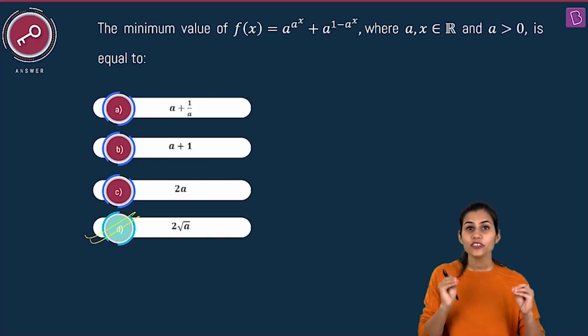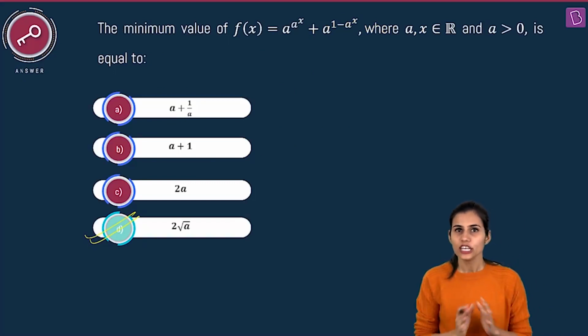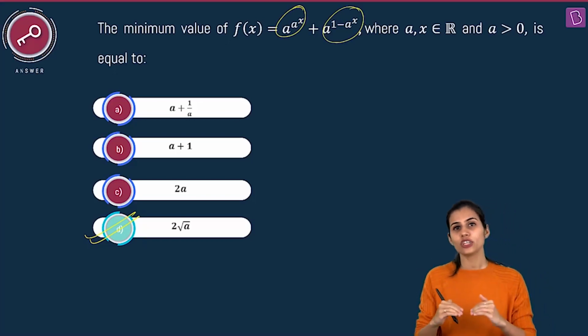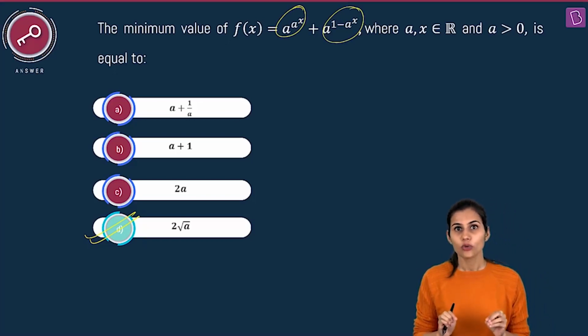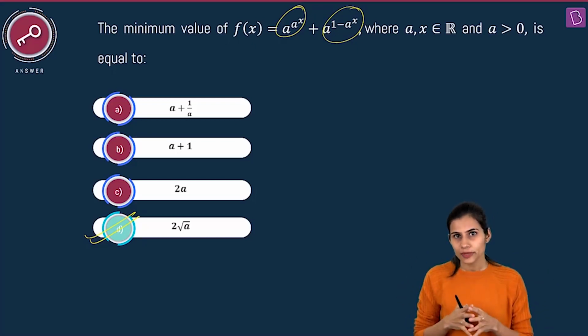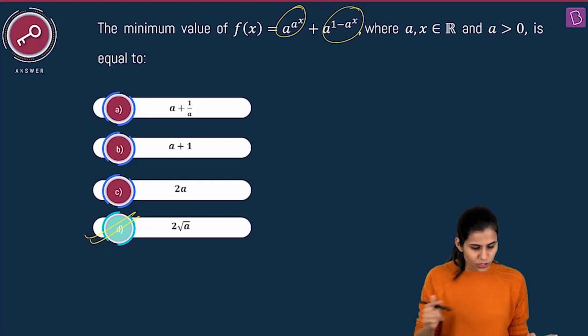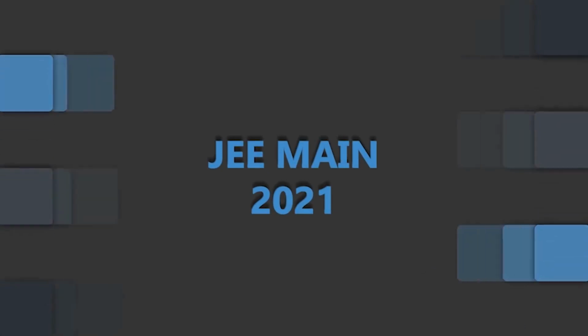Alright, so we have used the AM-GM inequality here, but don't be blind, guys. First of all, for the two terms on which you are interested to apply the AM-GM inequality, please ensure that they are non-negative terms. In here we first of all ensured that they are non-negative. In fact, they are positive, and then we proceeded ahead to plug in the AM-GM inequality, and that in one line only gave us the final answer to be 2 root a sitting in option D. Alright.